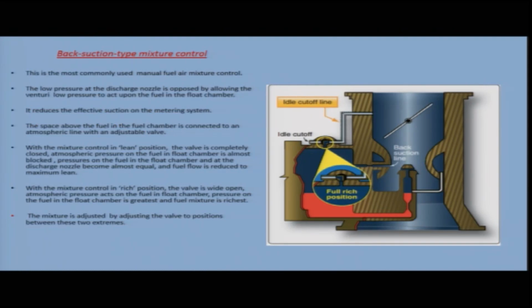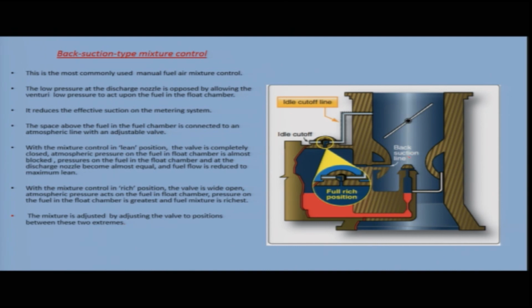The next mixture control is the back suction type mixture control. This is the most commonly used manual fuel air mixture control. The low pressure at the discharge nozzle is opposed by allowing the venturi low pressure to act upon the fuel in the float chamber. You can see this discharge nozzle is experiencing low pressure in the venturi throat. In this type of mixture control, this low pressure is allowed to act upon the fuel level in the float chamber. This will reduce the effective suction on the metering system.